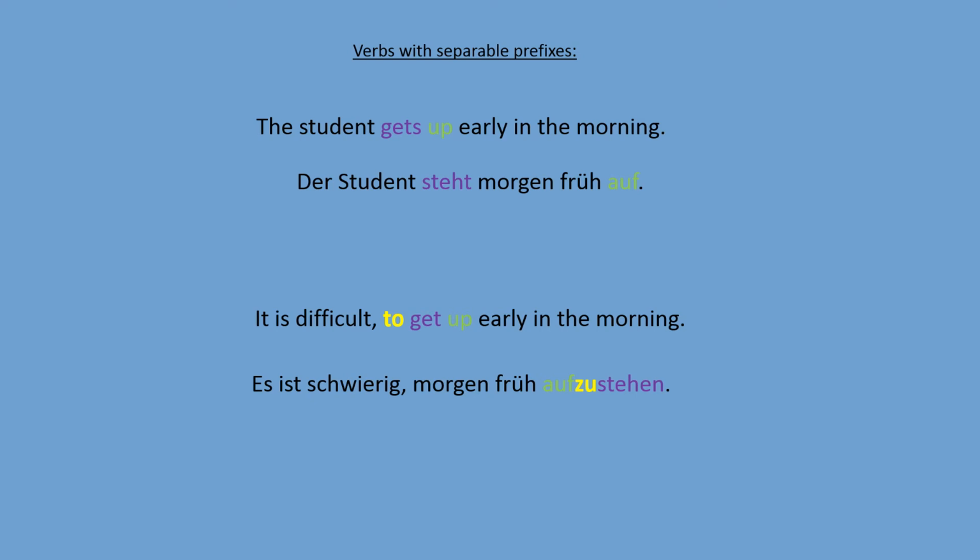And look, we have now the situation when zu is used together with the verb. So zu is practically integrated between the prefix and the verb. The verb is still used in infinitive form. We have ending en. So we have prefix plus zu plus infinitive. They're all used together. There is no space between them. They're all used as one word, but the verb is still at the end of the sentence.